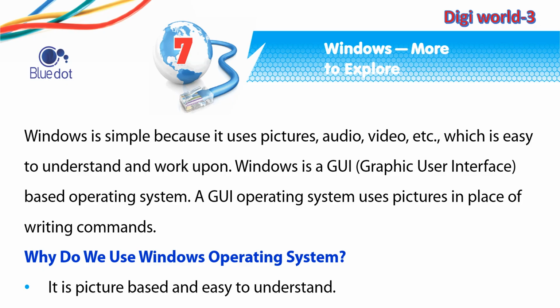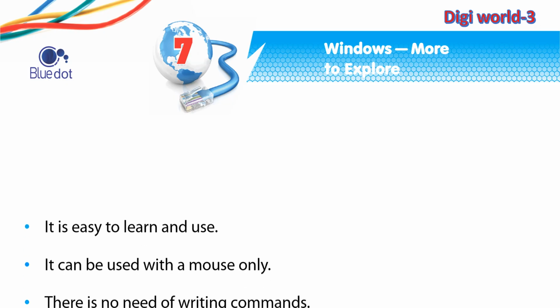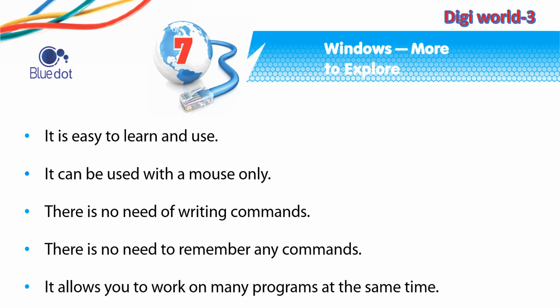Why do we use Windows operating system? It is picture-based and easy to understand. It is easy to learn and use. It can be used with a mouse only. There is no need of writing commands. There is no need to remember any commands. It allows you to work on many programs at the same time.